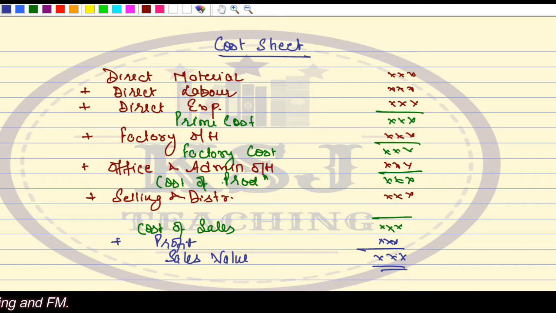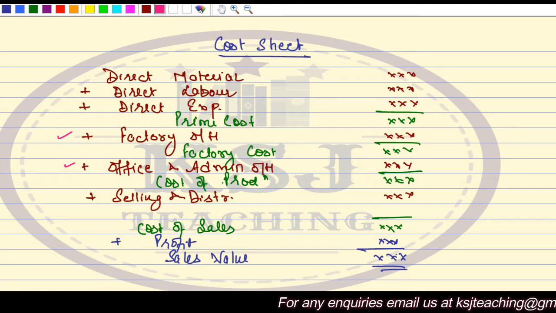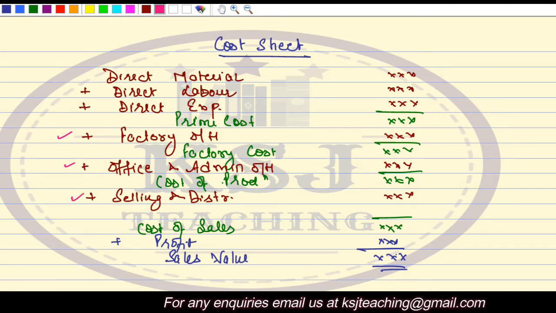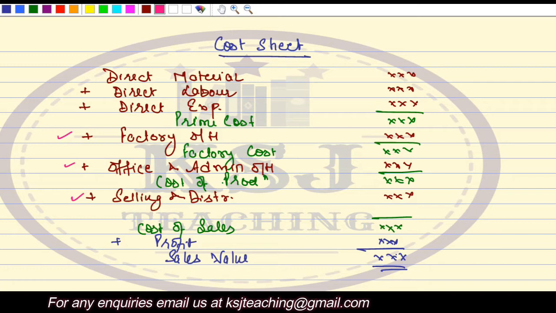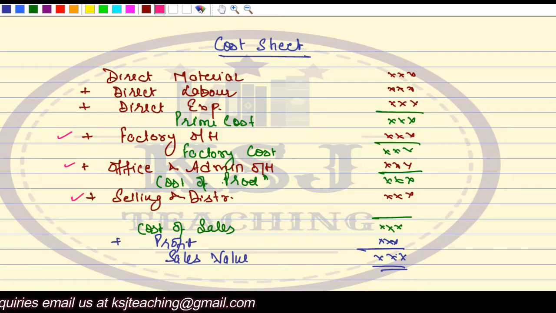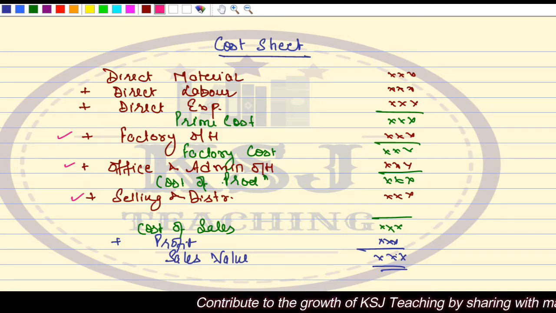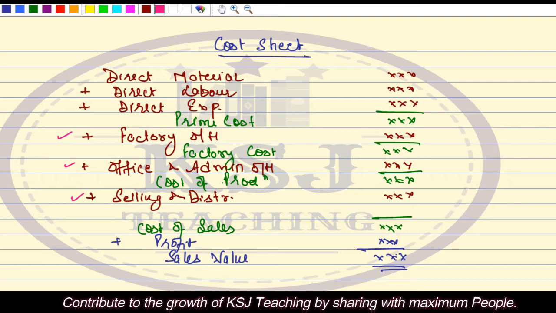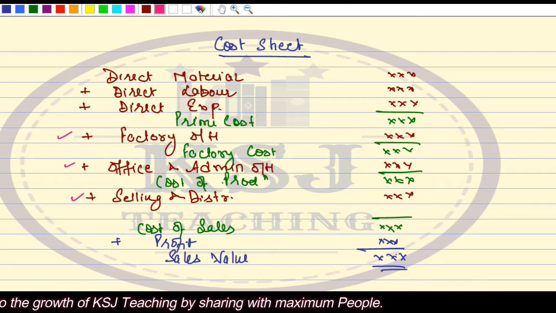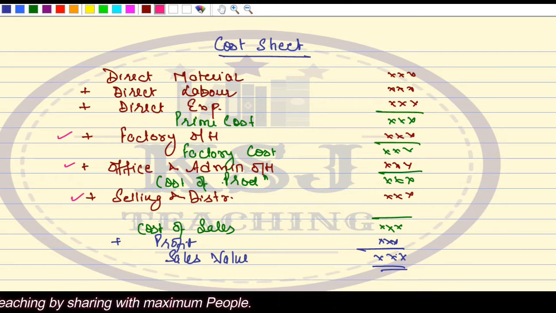Now see, in this, whether we talk about the factory overheads, the office and administration overheads, or the selling and distribution overheads, we have not bifurcated these overheads into variable and fixed overheads. We have taken the total overheads on the basis of the functions. This is the factory overheads, all the expenses related to the factory. Office and administration overheads, all overheads including the variable and fixed overheads on the basis of the function.